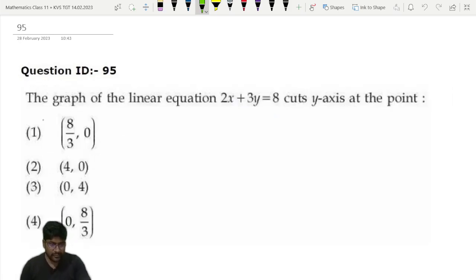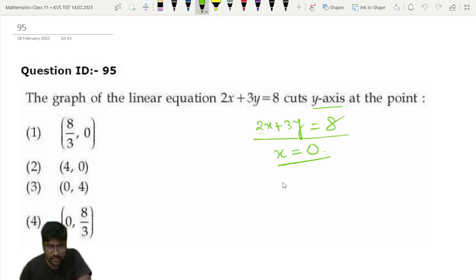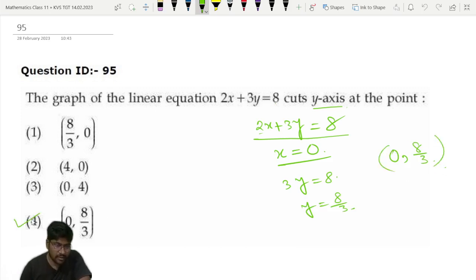Now next, 95. The graph of the linear equation 2x plus 3y is equal to 8 cuts the y-axis at the point. Okay. So this is the equation of a line. Now whenever it will cut y-axis, on the y-axis x is equal to 0, always we know x is equal to 0. Okay, so put x is equal to 0 in this equation. So what you will get, 3y is equal to 8, so y is equal to 8 by 3. So the point is 0 comma 8 by 3. Option 4 is the correct answer for this question. So let's move to the next question.